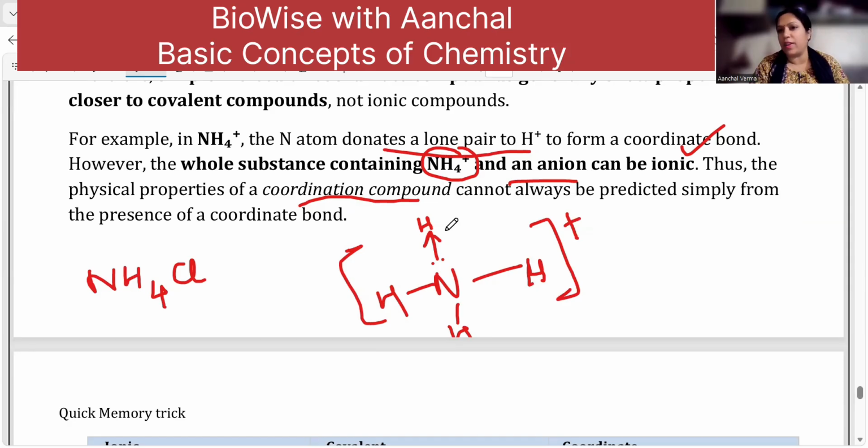So you have a coordinate bond, you have a covalent bond, and Cl forms the negative ion. So there is a plus-minus interaction, that is your cation-anion interaction. So you have the ionic bond also. So in this case, you have all three bonds in the same molecule. So it can be a good example. If asked to give an example of a molecule which has all three bonds, ammonium chloride can be a good example.